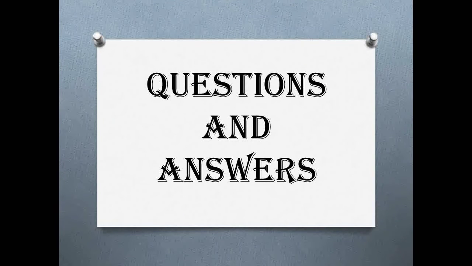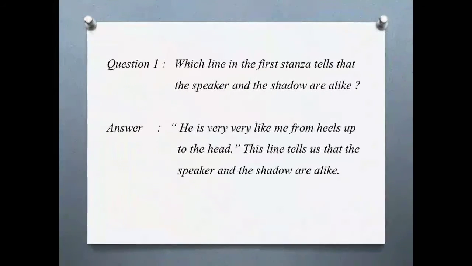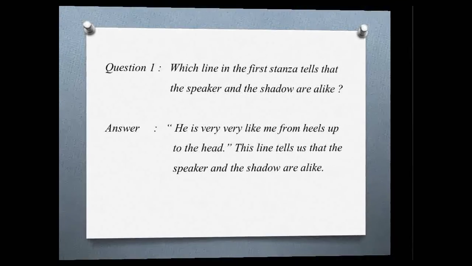Let us learn some questions and answers from the poem, children. Question number 1. Which line in the first stanza tells that the speaker and the shadow are alike? Answer. He is very like me from heels up to the head. This line tells us that the speaker and the shadow are alike.